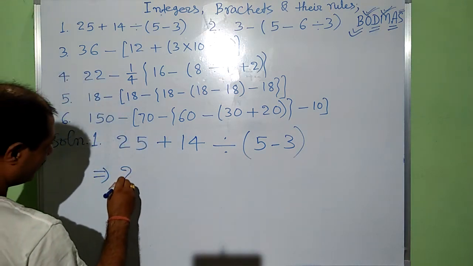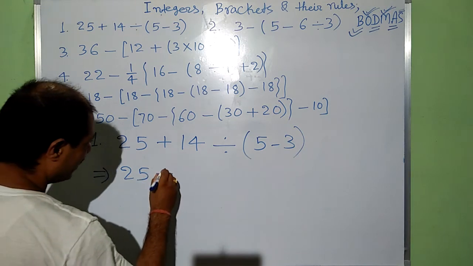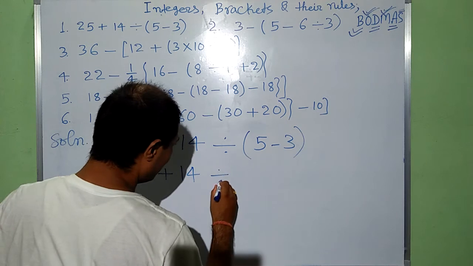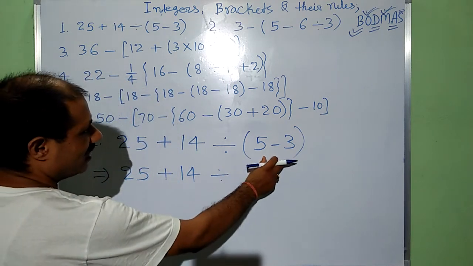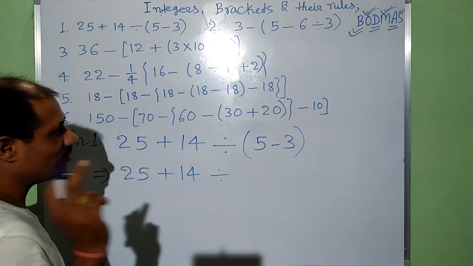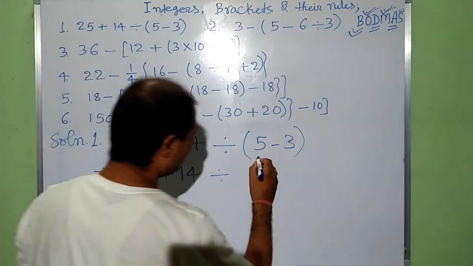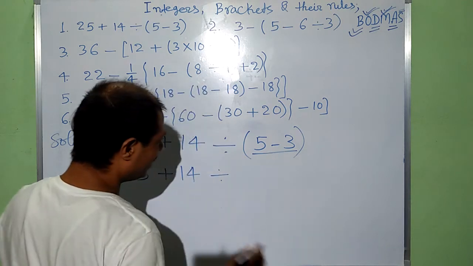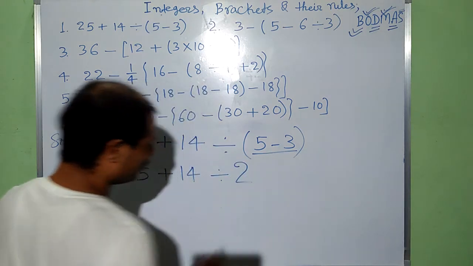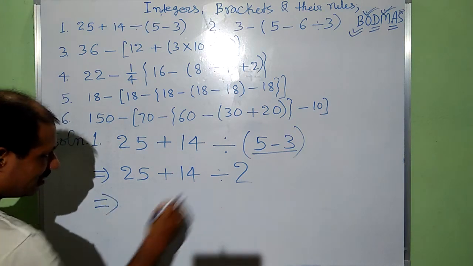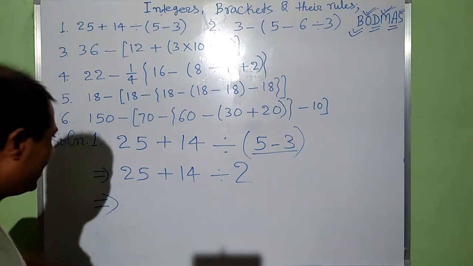Implies that 25 plus 14, which is divided by, inside bracket there are two terms, 5 minus 3. 5 minus 3 will give us 2. After that division symbol comes, then divide.